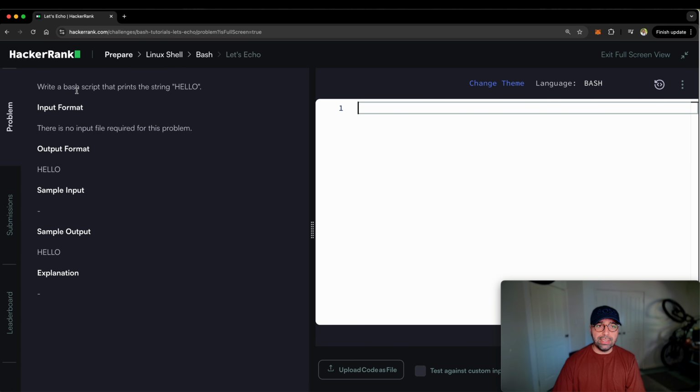So here is the task. Write a bash script that prints the string HELLO, all in capitals. I will solve this problem in two sections. Number one, on the HackerRank IDE, Integrated Development Environment. I will also solve this on my laptop. This is pretty easy. For us to be able to print something and show something in a bash script, we use the command echo. Whatever you need printed, use echo. Echo space HELLO, all in capitals. And that's the answer for this problem.